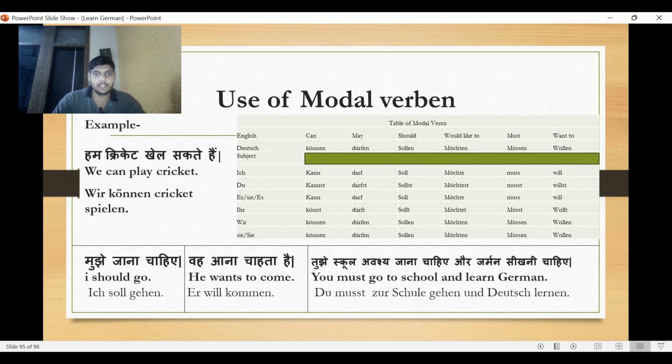First of all, we will learn the use of modal verbs. So here is the table you can see. In the table, the first line is the English modal verb, the second line contains the modal verb in German, and the third line has the subjects, so that you can understand what the subject is and what modal verb should be used with the subject. Okay, so learn.